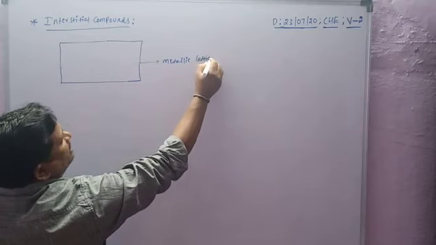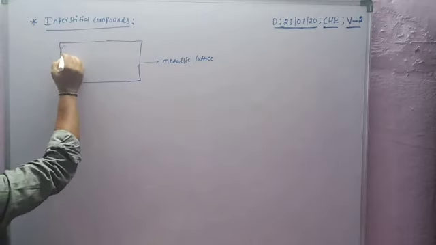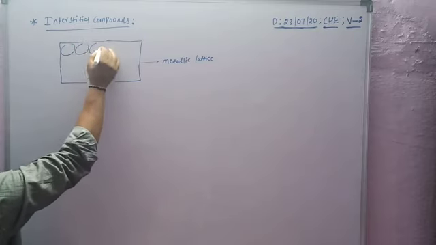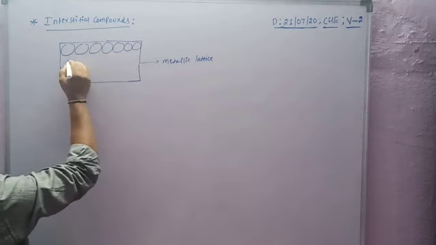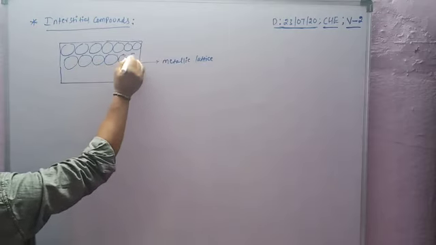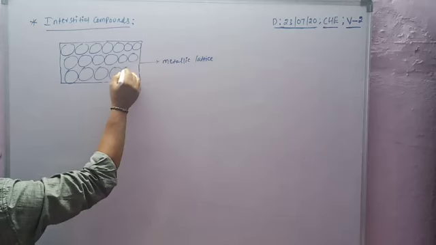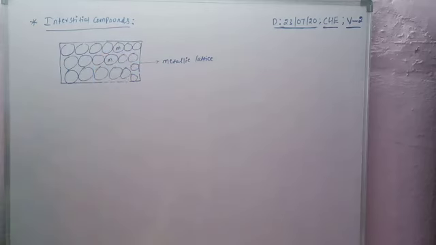Generally, transition elements are metals, so the metallic lattice is considered. In a metallic lattice, metal atoms occupy the lattice positions. Here M means metals.